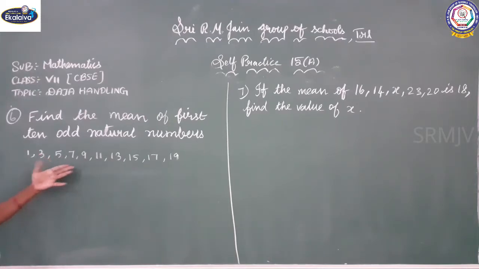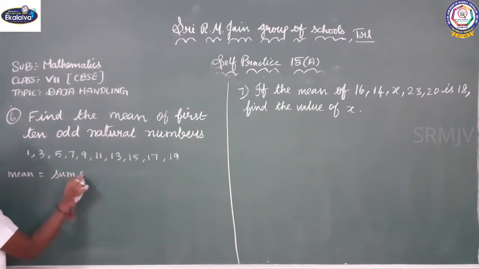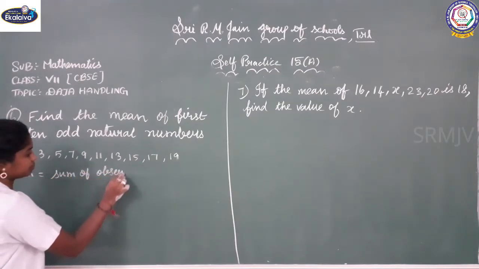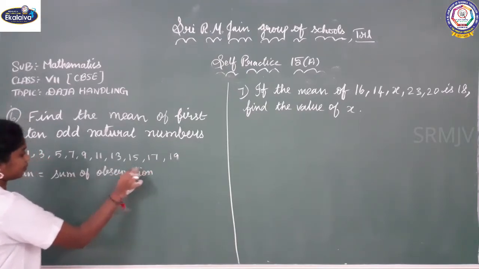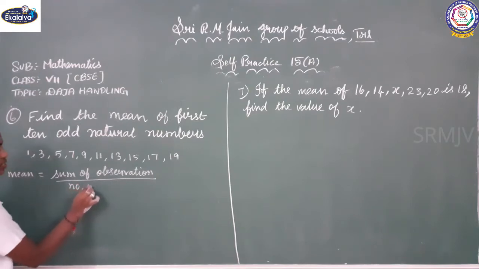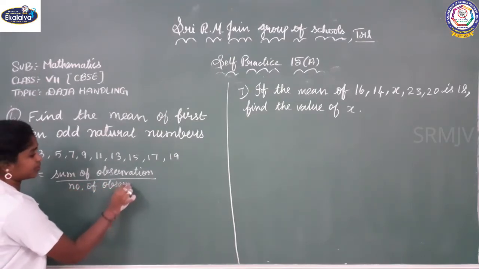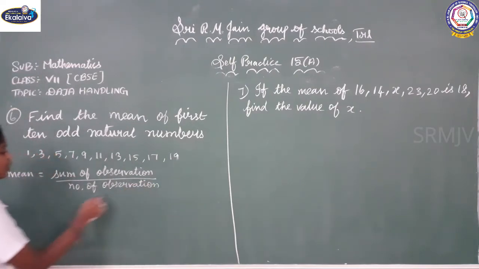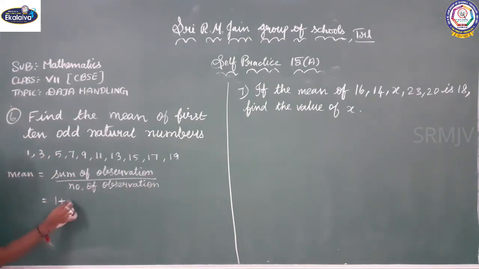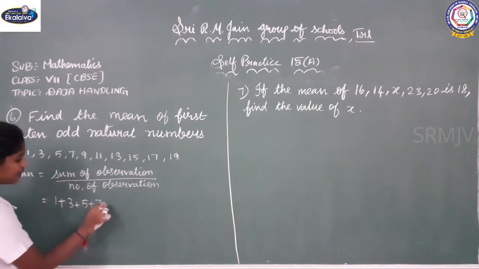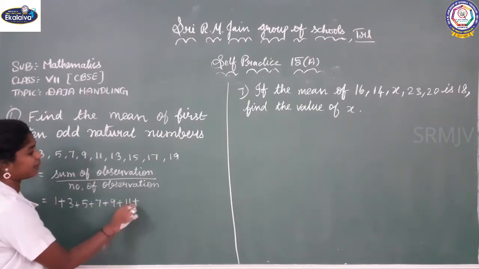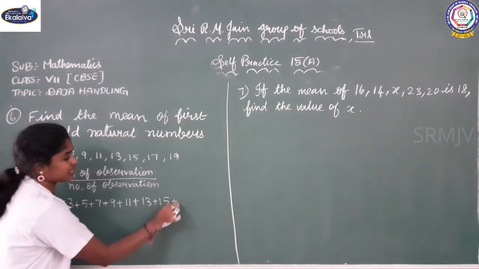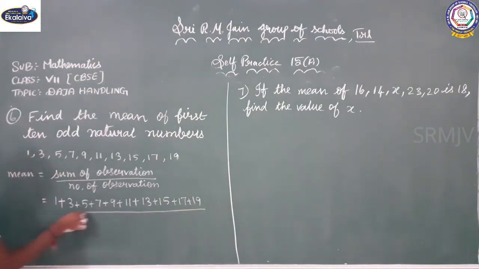We are going to find the mean of this. Okay, let us find the mean. What is the formula for mean? Sum of observations by number of observations. So what are the observations we have here? 1 plus 3 plus 5 plus 7 plus 9 plus 11 plus 13 plus 15 plus 17 plus 19, by how many observations do we have? Totally 10.